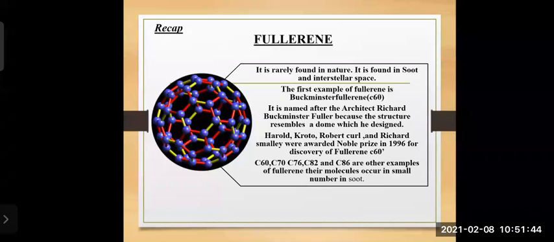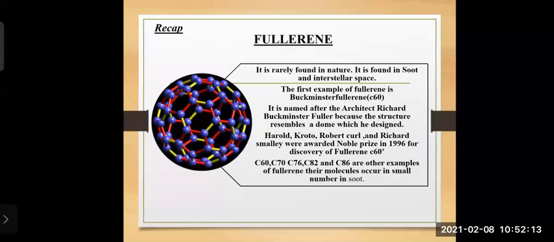Soot is nothing but a blackish powder, a dust, and in interstellar spaces. Interstellar spaces means that these atoms of fullerene are found between the spaces of the stars. That is the interstellar spaces. And the example of fullerene is Buckminsterfullerene, symbolically known as C60.